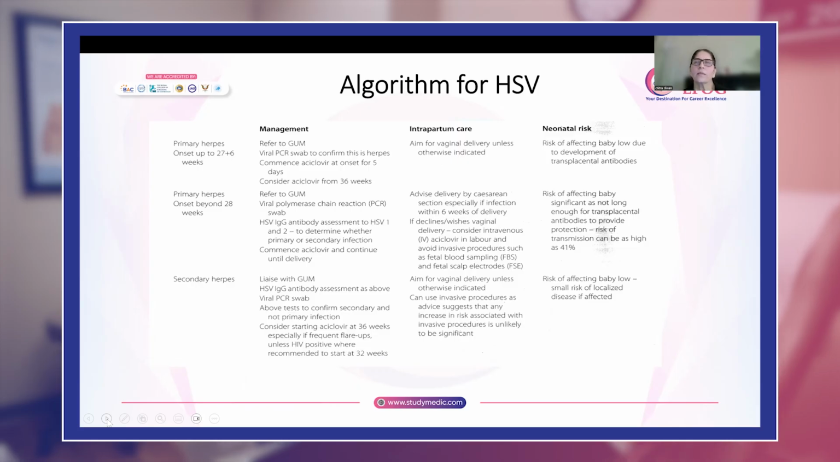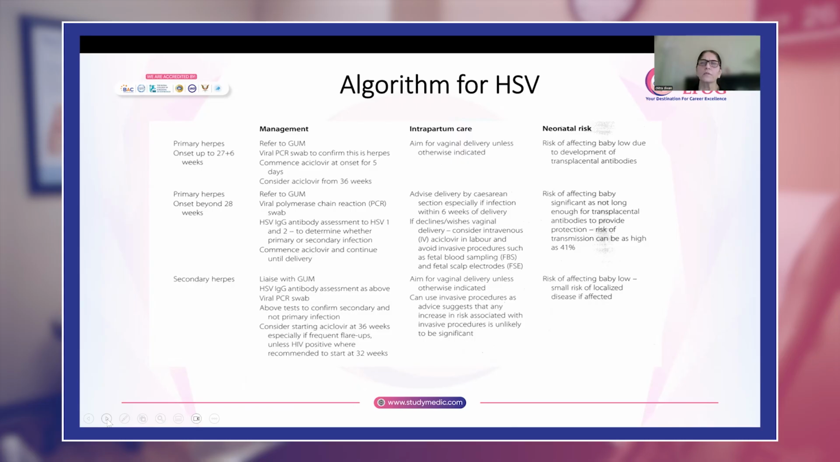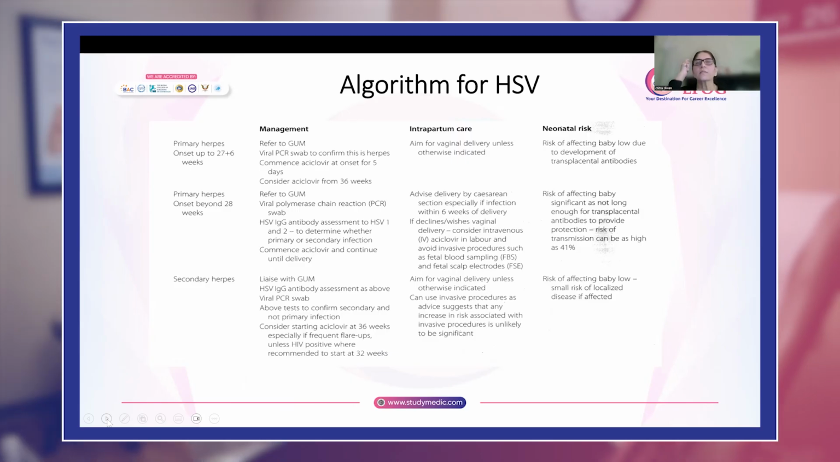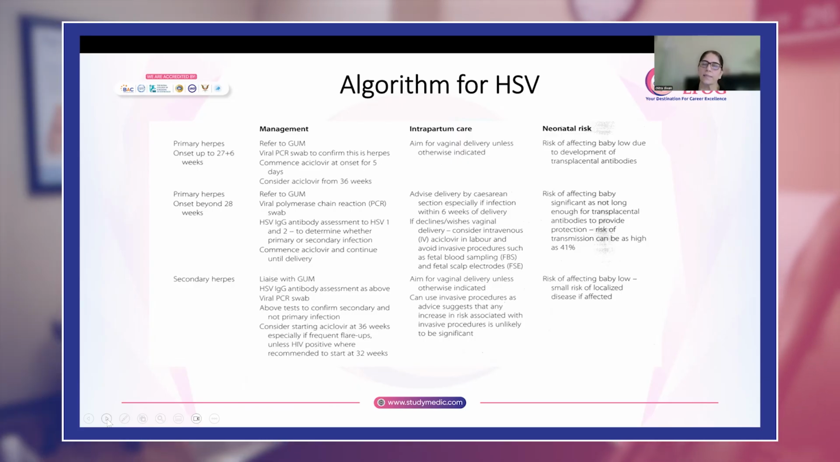Now, intrapartum care, because it was in the first or second trimester, vaginal delivery can be offered to her unless some obstetric complication arises. And then neonatal risk, the risk of affecting fetus is low because the mother would already have had antibodies, and these antibodies will pass on to the baby.